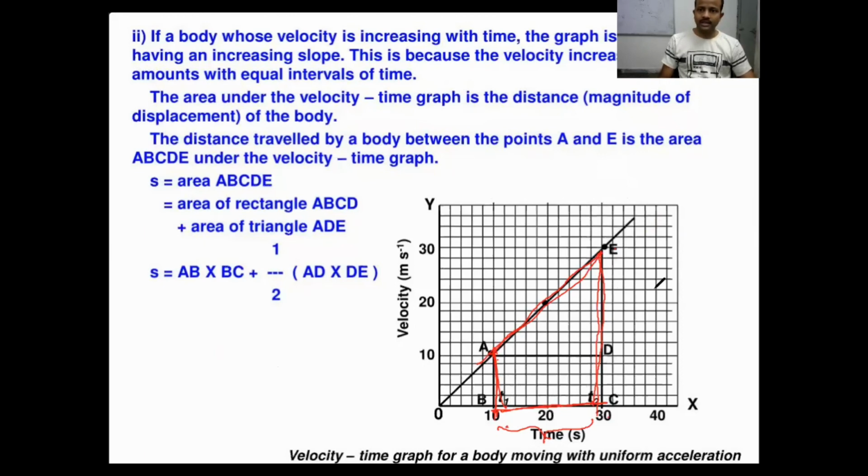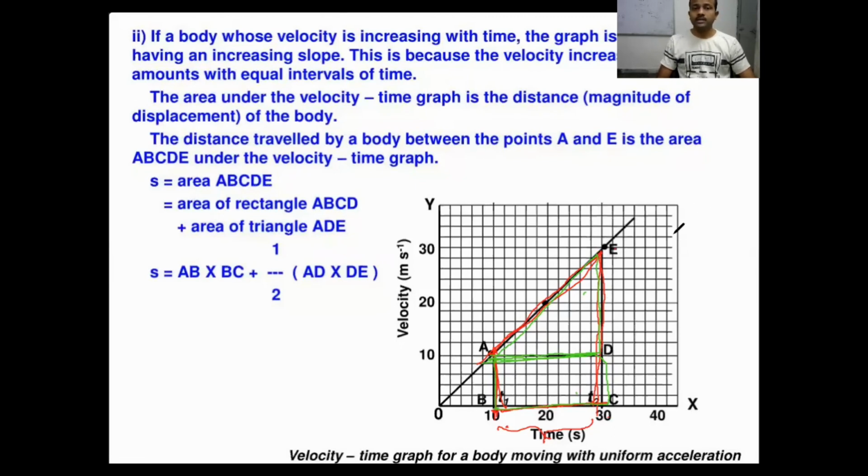The area ABCDE is there. I am dividing this area into two parts. Suppose you put a line like this. You will get one triangle and one rectangle. Area of the triangle plus area of the rectangle. When you divide like this, or you can take the area of the trapezium directly also.